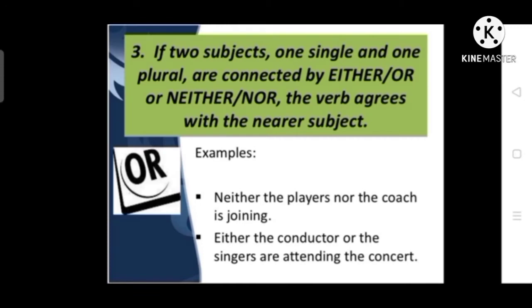According to rule number 3, if two subjects, one singular and one plural, are connected by either or, neither nor, the verb agrees with the nearer subject. It means we have to add a verb with the subject which is used after or nor. So in these examples, you will further notice how verbs are agreed with different subjects.